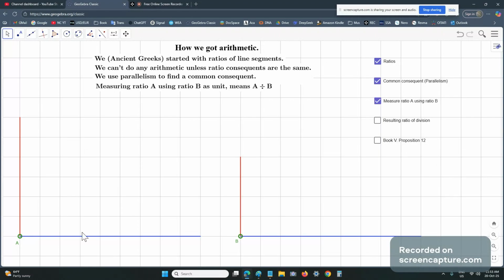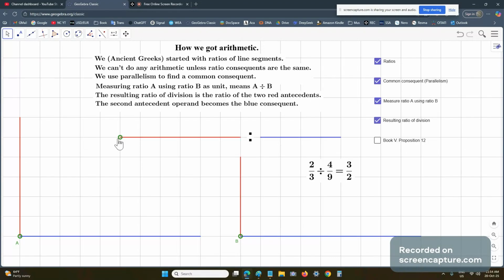To do that is very easy. We simply find the resulting ratio. And what's the resulting ratio? It's just this line as the antecedent and this line as the consequent. In geometry, this is the division of ratio A by ratio B, where this red line is this line and this blue line is what this red line became. It became the consequent. So now we've actually found the division, the resulting ratio of division.